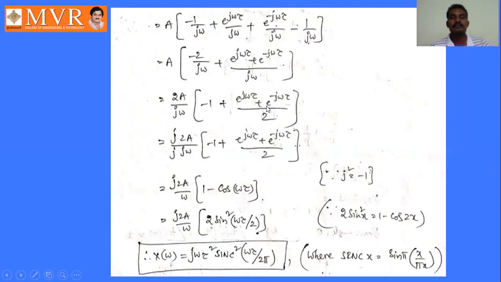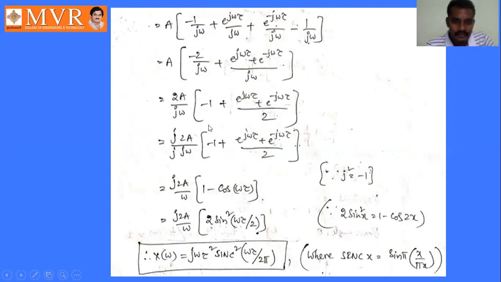Whereas in the earlier problem, we had a formula e power j theta minus e power minus j theta by 2j is nothing but sin theta. So here also, for cos theta, e power j theta plus e power minus j theta by 2, there is no j term in the denominator for cos theta, remember. So it is also looking like the same problem.